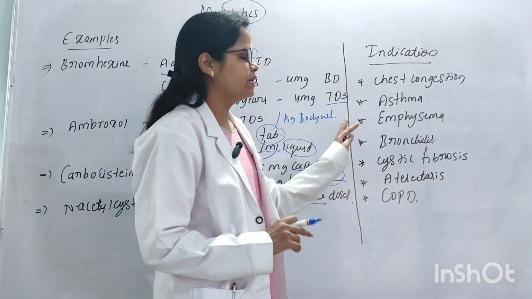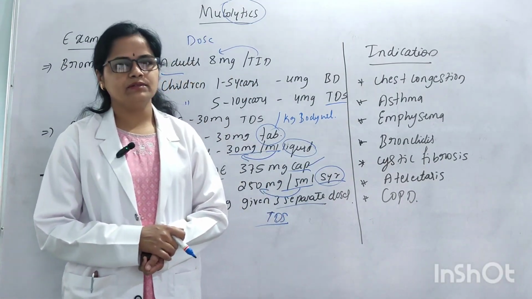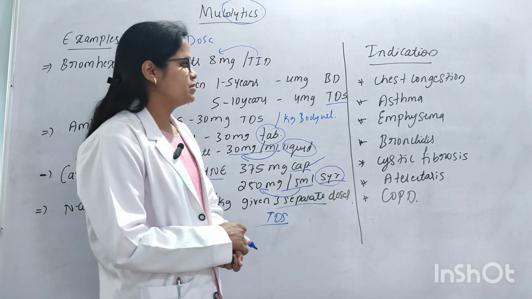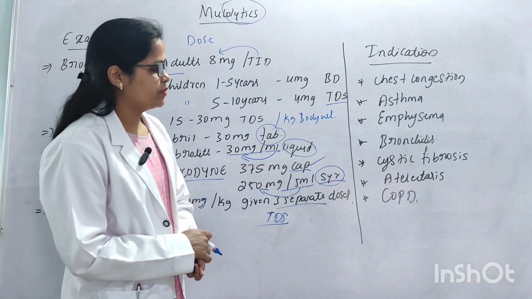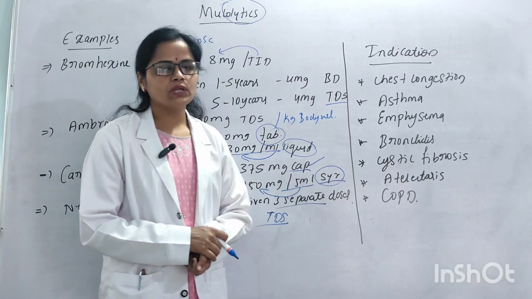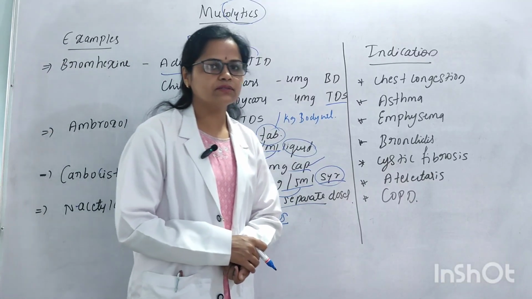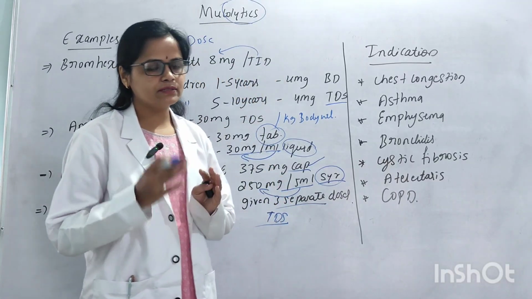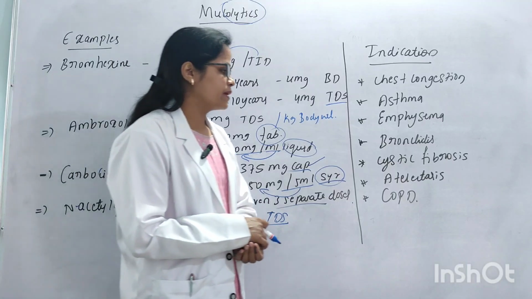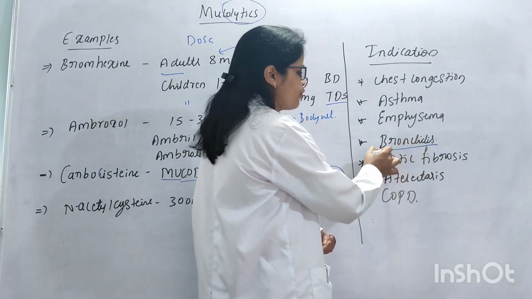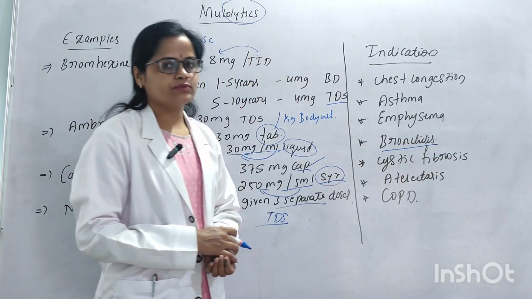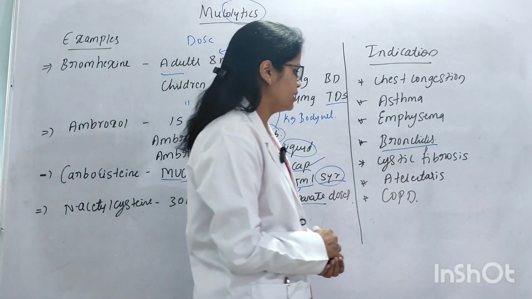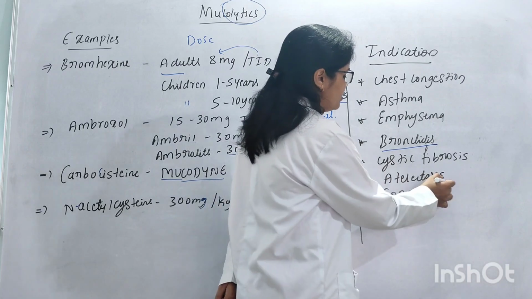And next we'll see about the indications, in which conditions we should administer the mucolytics. Those are chest congestions, asthma, emphysema. Emphysema is nothing but fluid filled tissues present in the lungs. Next, bronchitis is nothing but an inflammation of the bronchioles, and cystic fibrosis. Cystic fibrosis is a genetic disorder. And next, atelectasis is nothing but collapse of lungs.